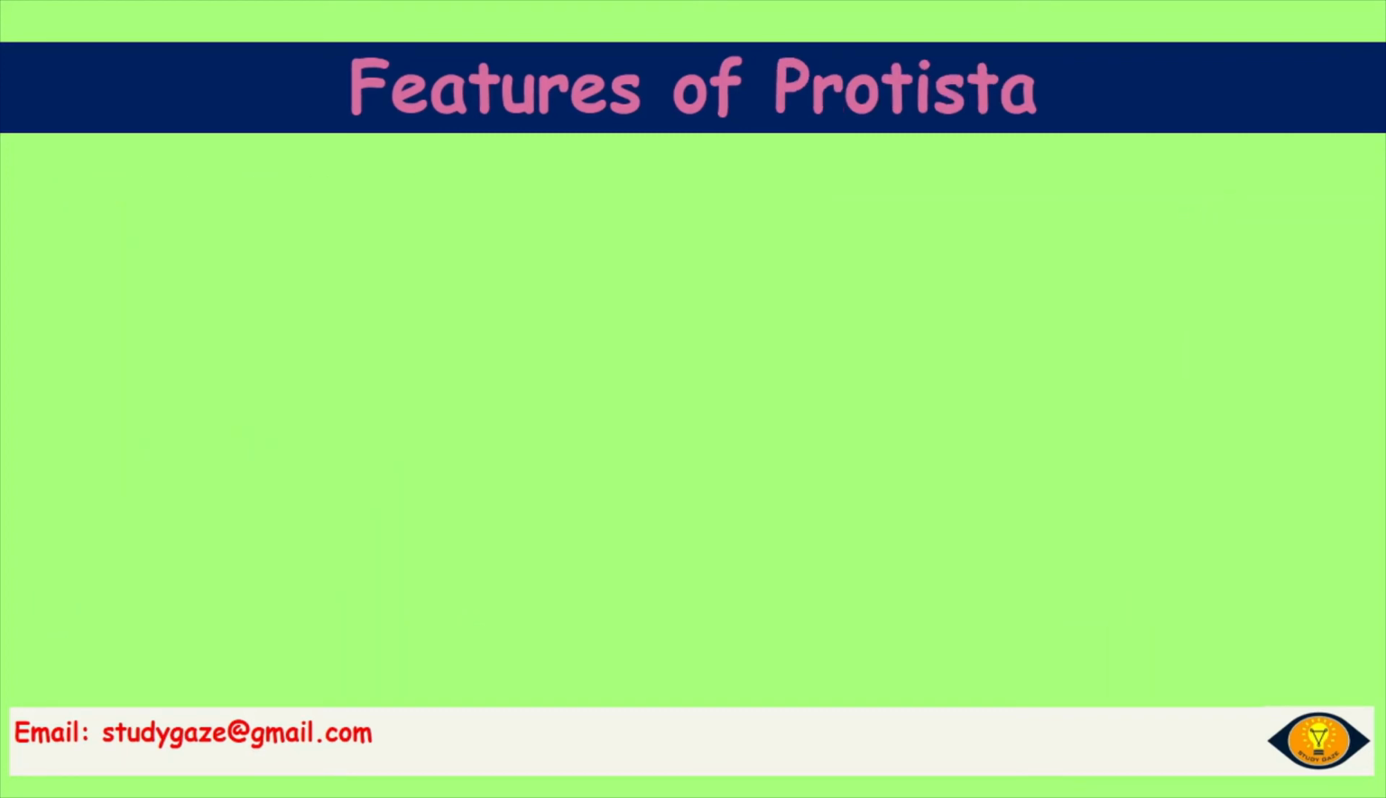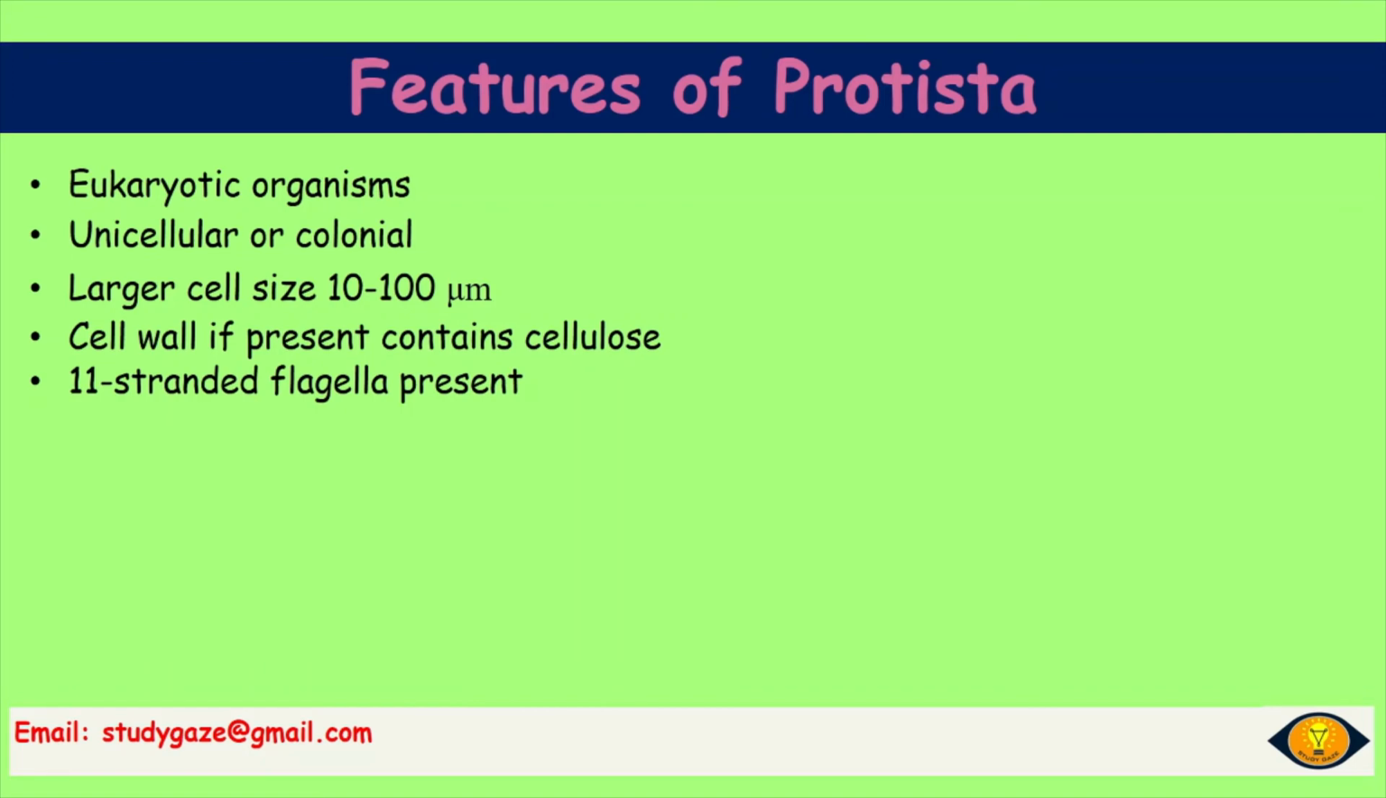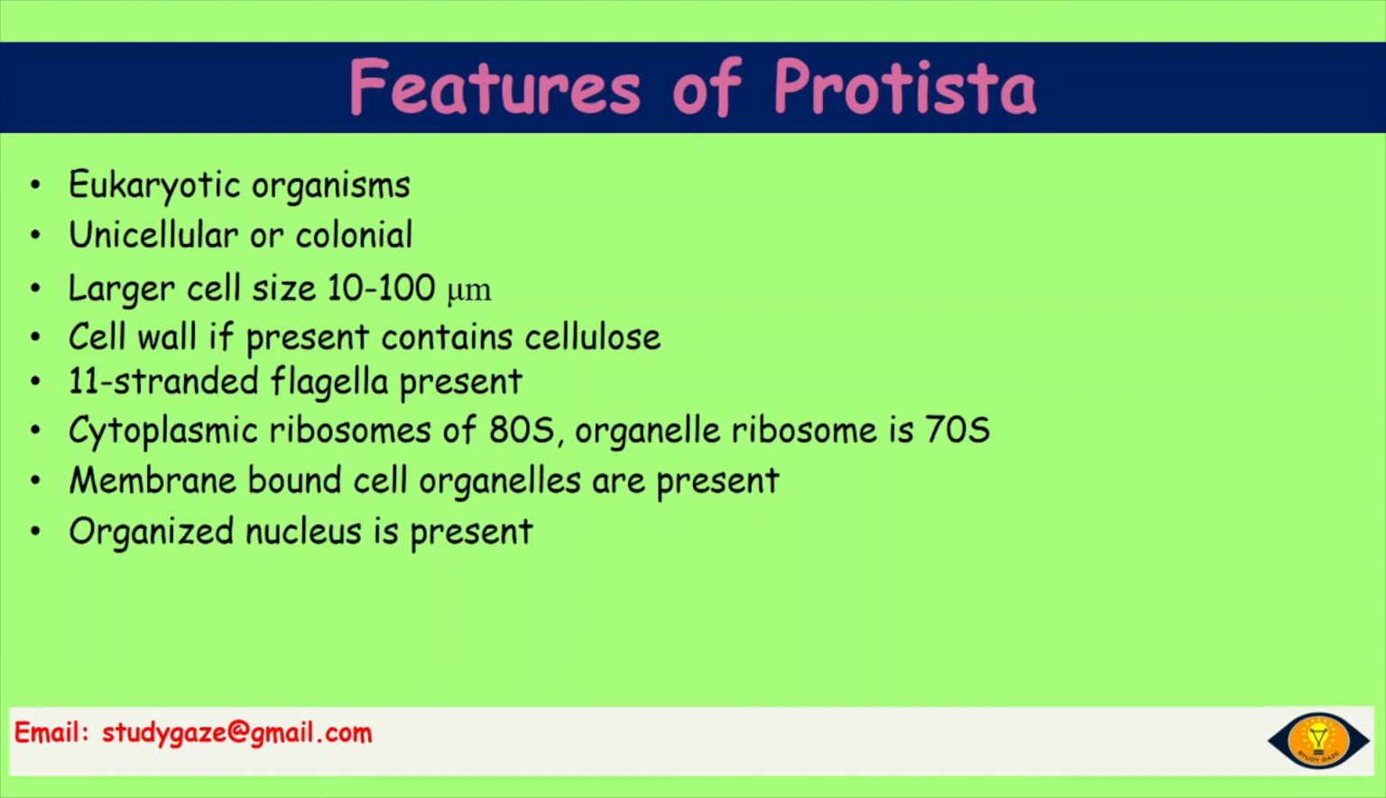Let's talk about the features of Protista. They are eukaryotic organisms, unicellular or colonial, with larger cell size, that is 10 to 100 micrometer. Cell wall, if present, contains cellulose. 11 stranded flagella present. Cytoplasmic ribosomes are 80S. Organelle ribosome is 70S. Membrane-bound cell organelles are present.